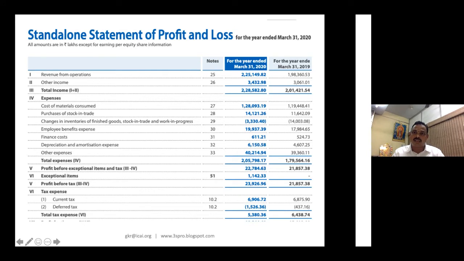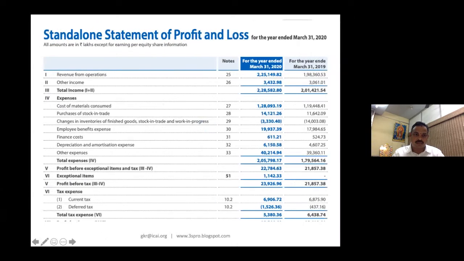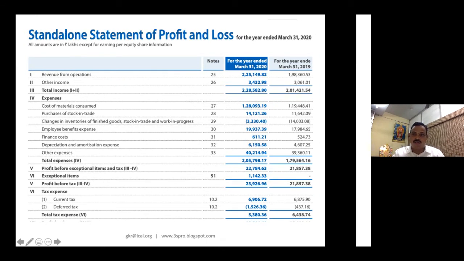After deducting tax expense, you will get profit for the year. So here, profit before tax minus tax expense. This item number 7 will be called profit after tax. Otherwise, it is called profit for the year.